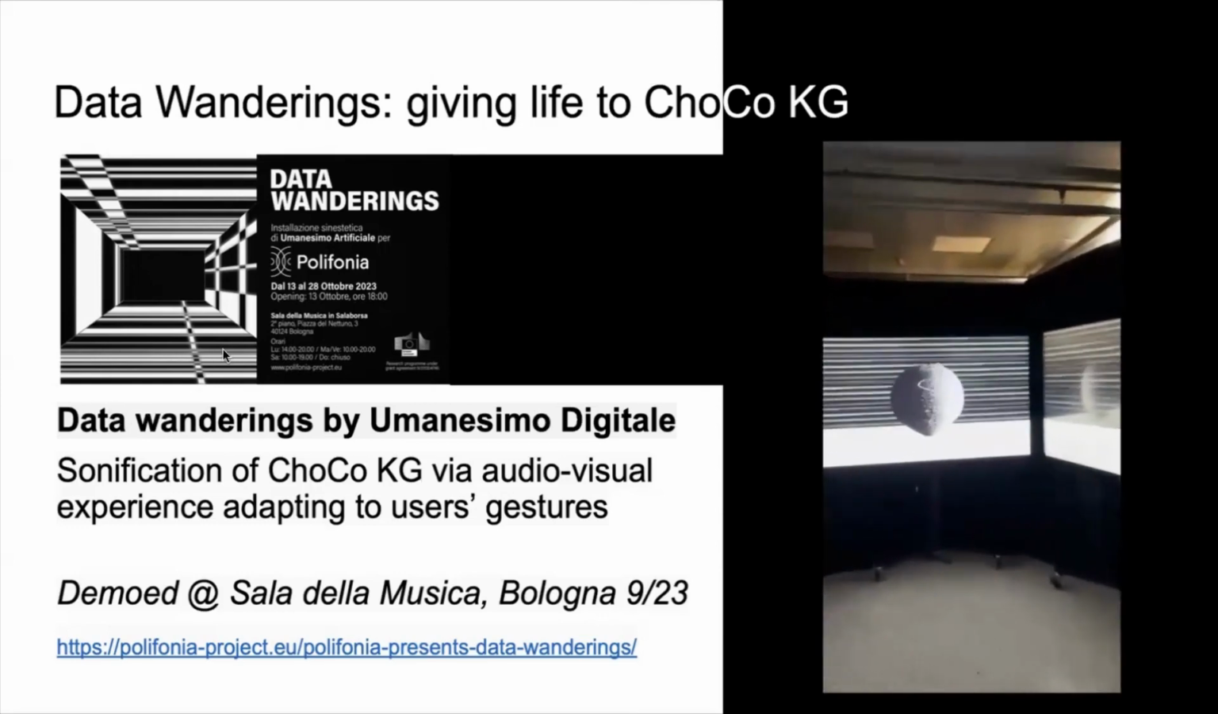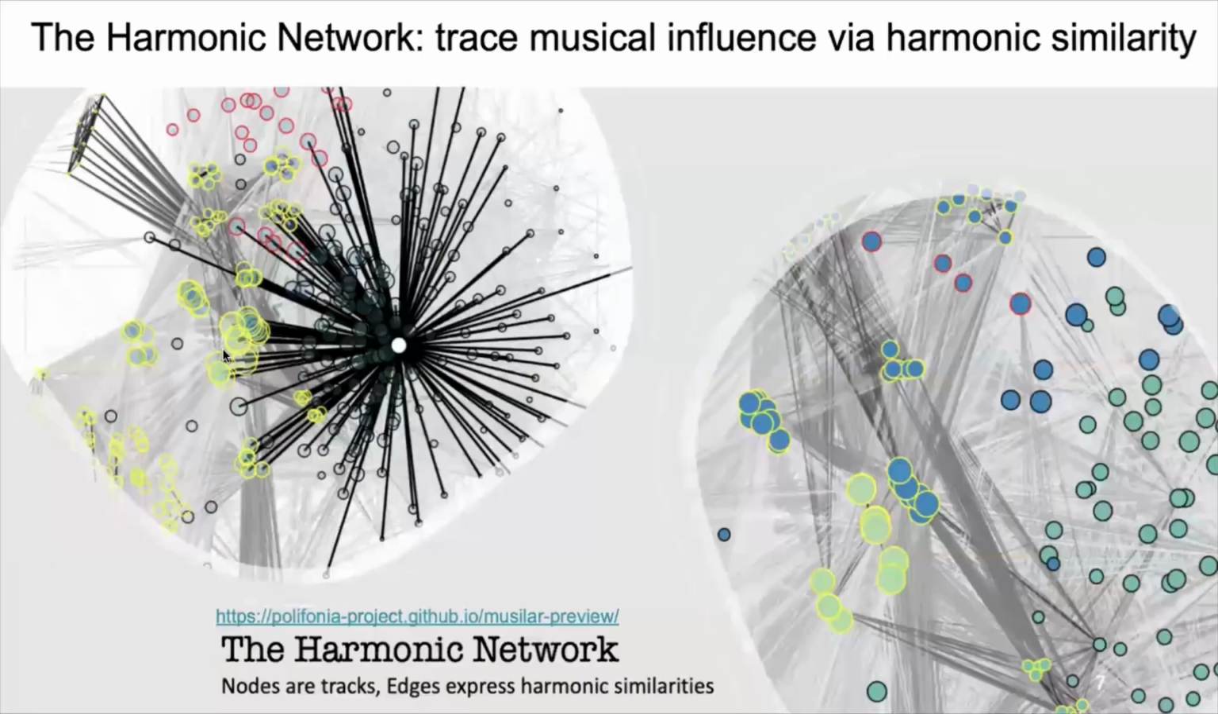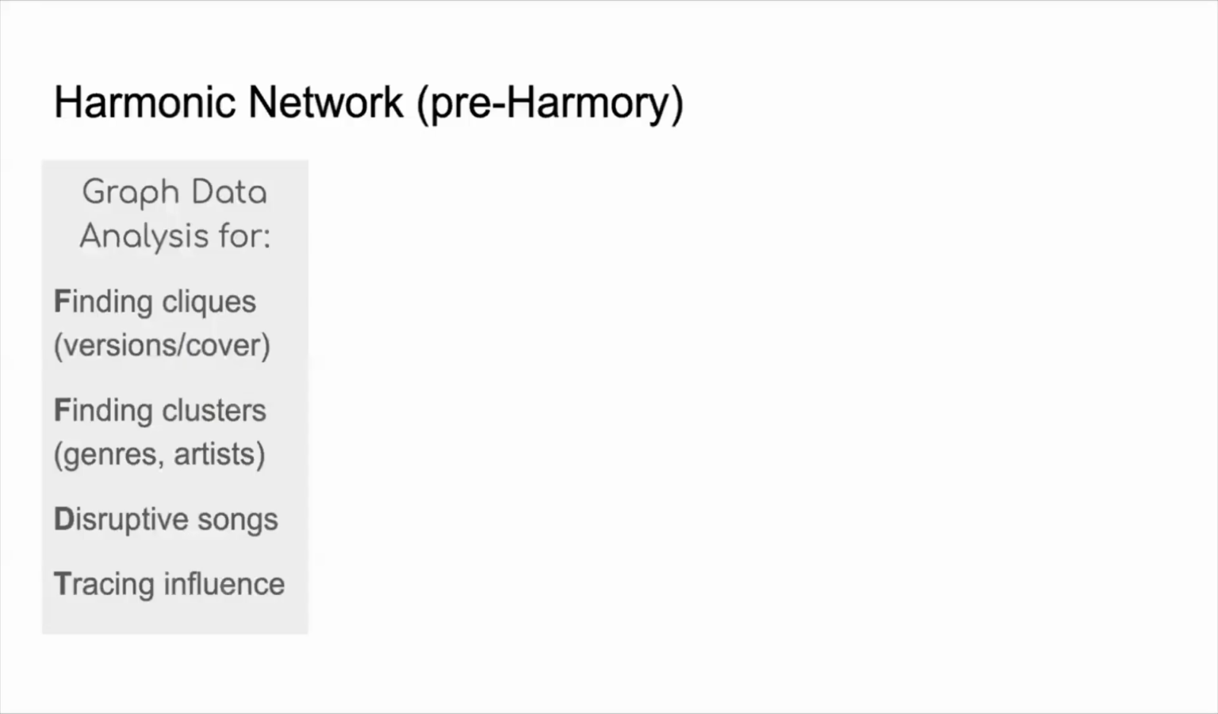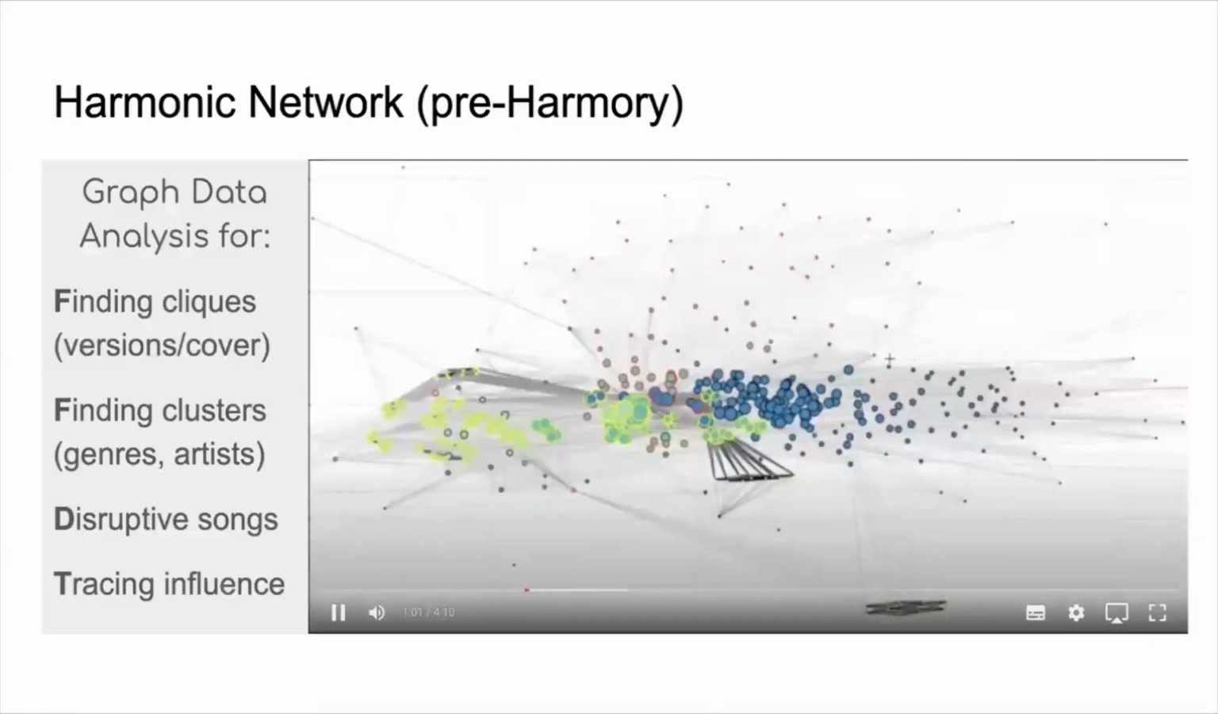Another example is the harmonic network, which is a preliminary version that led to the creation of Harmony. And we use the harmonic network, where nodes represent tracks and edges represent harmonic similarities, to explain graph data analysis problems. And this is an example.